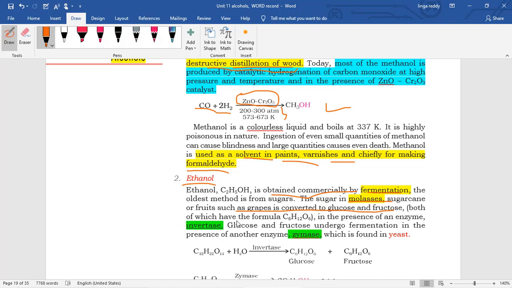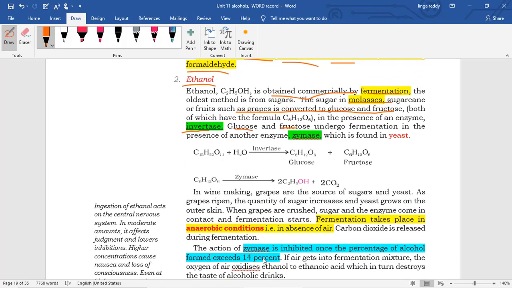In the presence of the enzyme invertase, sucrose is converted into glucose and fructose. Then zymase converts glucose into alcohol. So two important catalysts are there, invertase and zymase. Just remember Z comes last, and zymase makes the final product alcohol. Invertase converts into glucose and fructose.